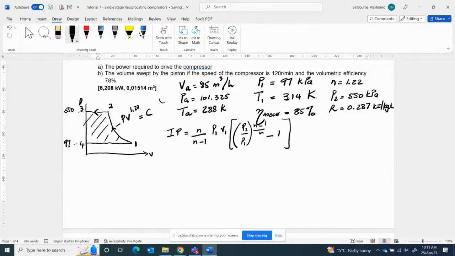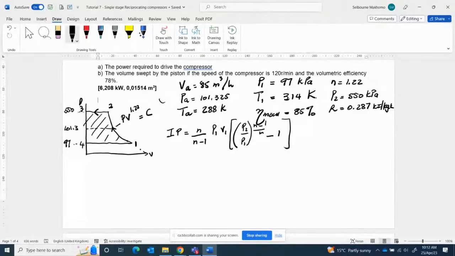Now we have free air conditions. Atmospheric conditions are in between here, at 101.325, meaning that if the pressure P1 is equal to 101, the valves won't be able to open.